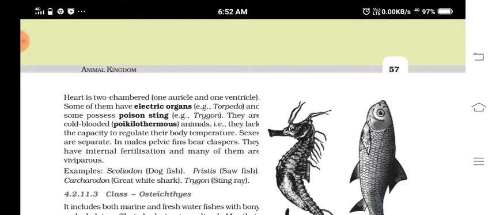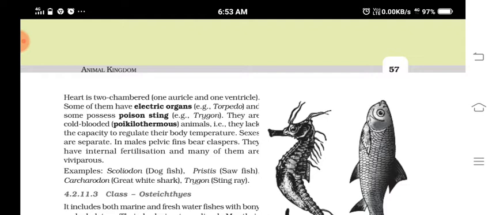See, there are different types of fins in them which help them to swim, and in the pelvic fin there are claspers. These claspers help them to hold the females during copulation. They are having internal fertilization, and many of them are viviparous. Viviparous means they give birth to young ones.